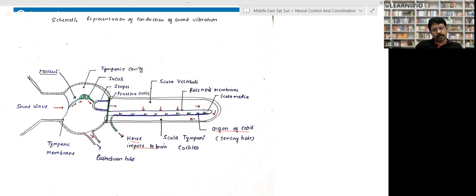No other doubt, right? So revise the complete syllabus, including your cell cycle and all that. So next class I'll complete the cell cycle, right?